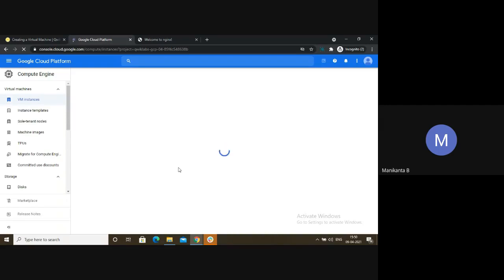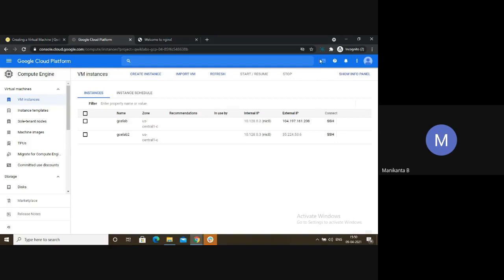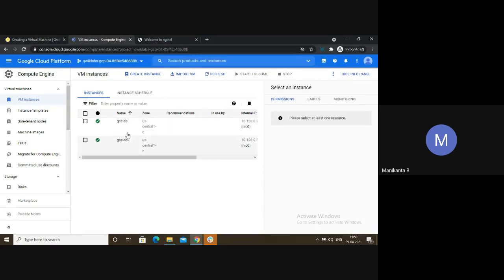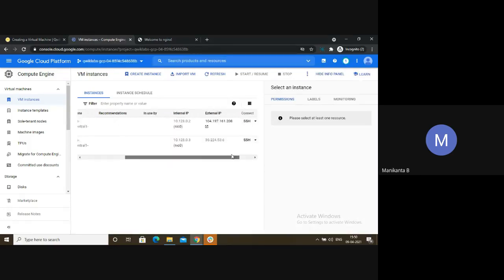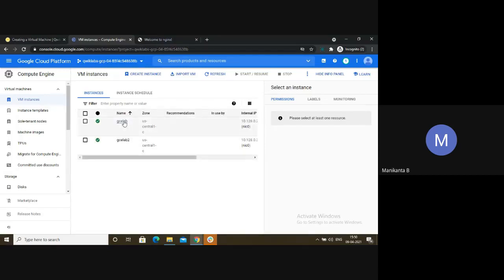The good thing about the refresh on this Google Cloud Platform is the console doesn't get empty. I mean, it will continue from where you had left. If you click on console, it has been created. So what all we did via the GUI format, right? By just one or two commands, you can create an instance in US Central C. Everything has been created. Now I will go and check.